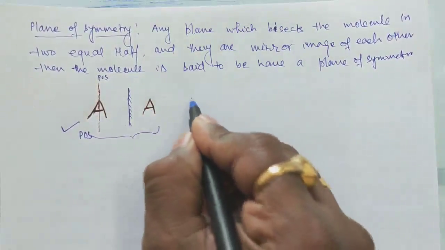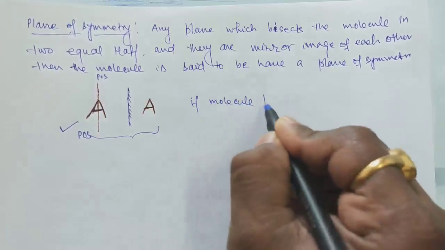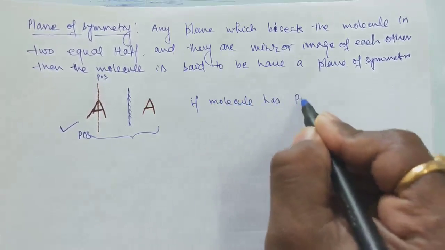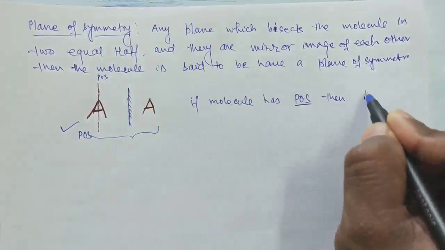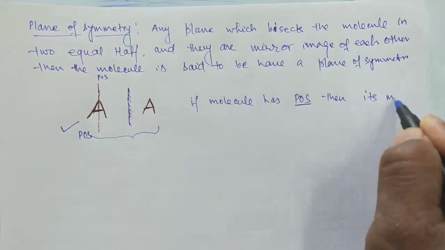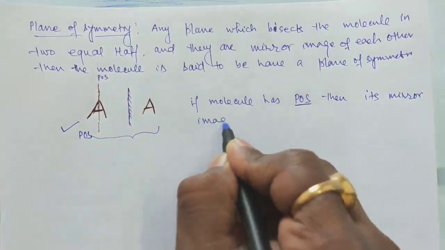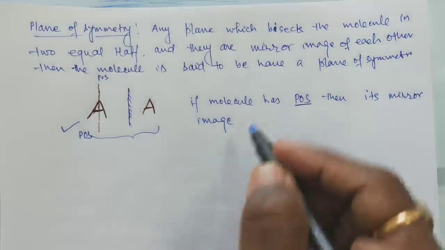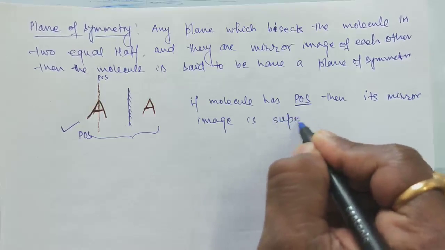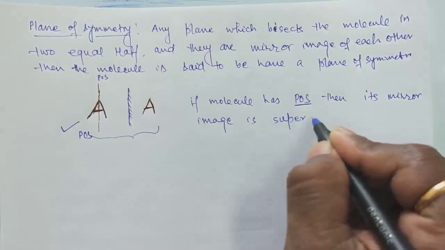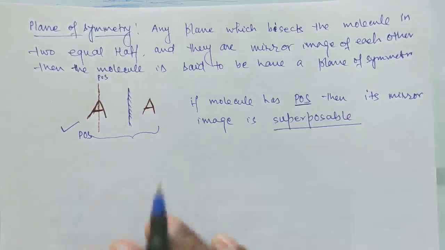So if a molecule has a plane of symmetry, then its mirror image is superposable, right?